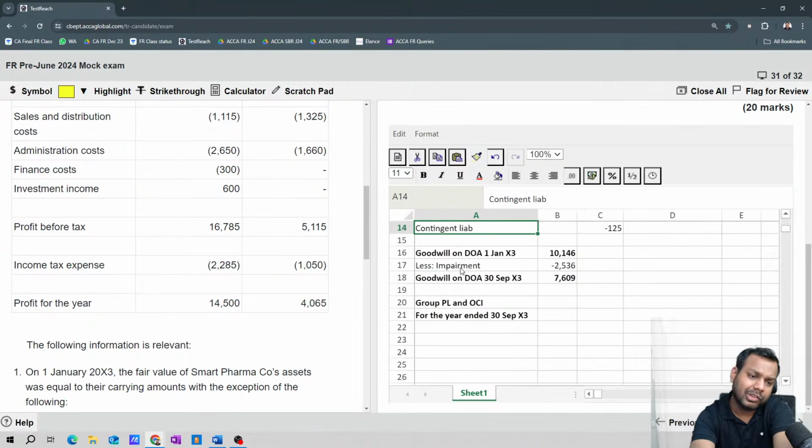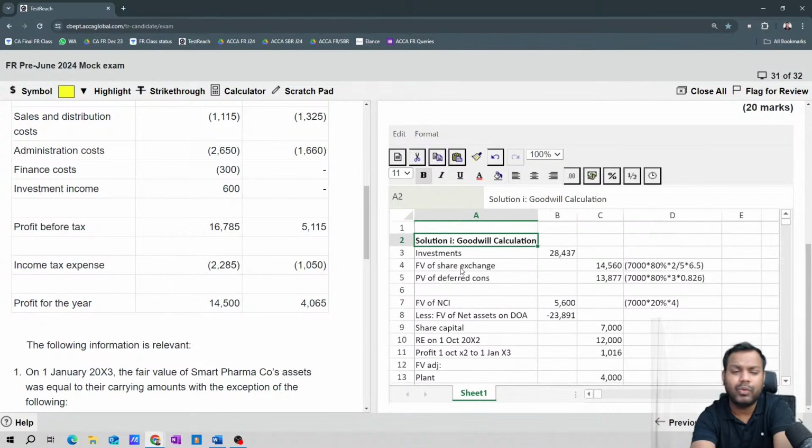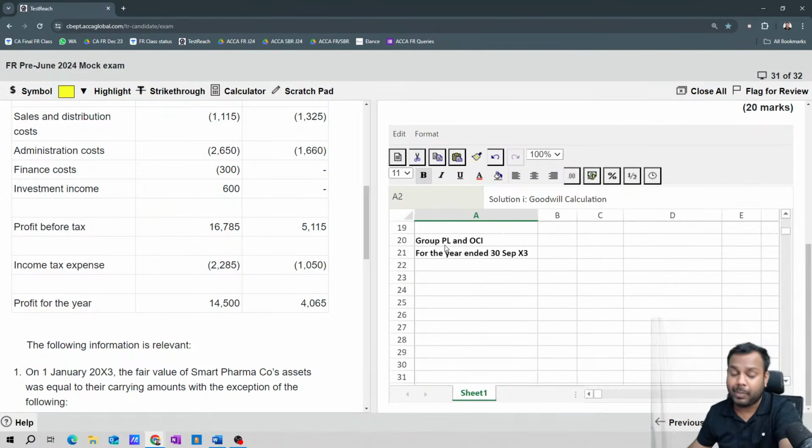Vartika, why do you think the excess depreciation adjustment will be done in the goodwill calculation? Excess depreciation adjustment is done in the post acquisition part. But will that impact goodwill? No, right? It won't impact my goodwill, so that's why I have not done it here. Now when I prepare the P&L, definitely I'll adjust everything.